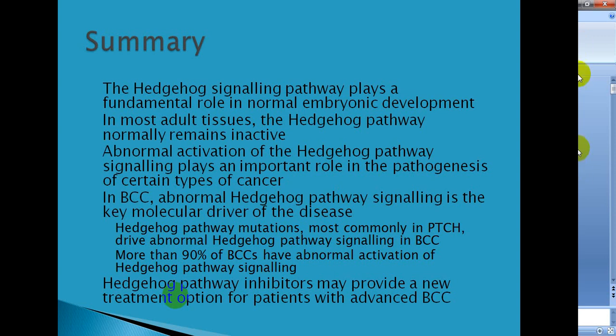Write a note on hedgehog signaling. Then the suppressors of hedgehog signaling are Smoothened or PTCH or SUFU. So you will be able to answer these questions after following the video lecture. Thank you.